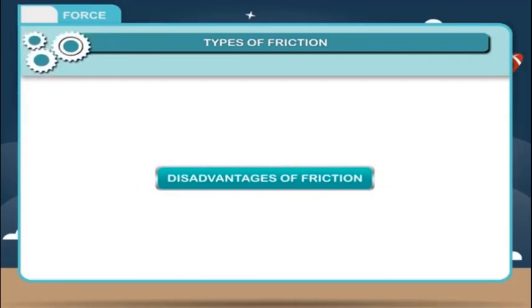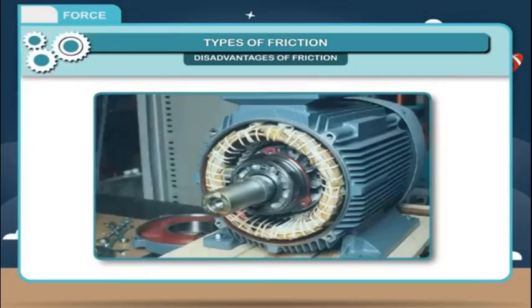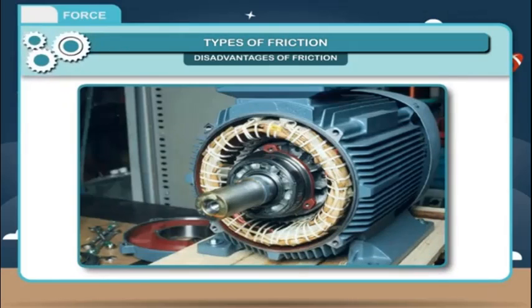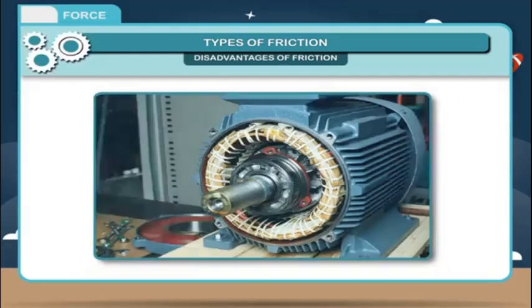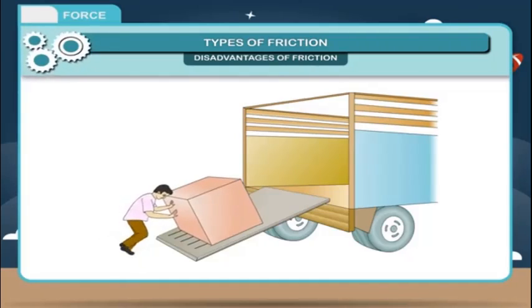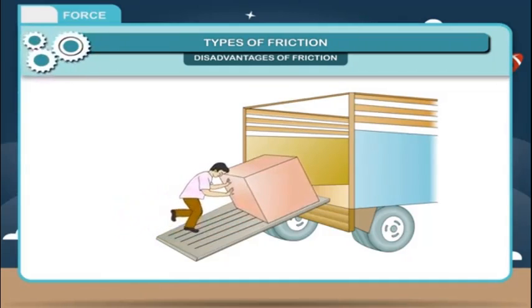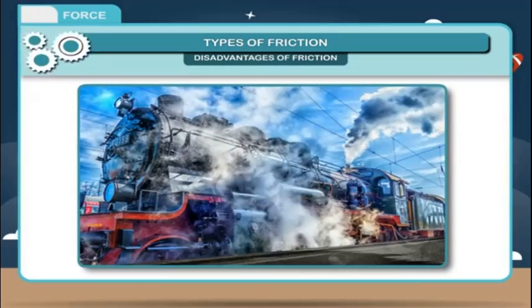Disadvantages of friction. Although friction is of great importance in our life, yet in many cases it acts as an evil. Some of the disadvantages of friction are as follows. 1. Friction reduces the efficiency of a machine as it causes wear and tear in machinery parts that are in contact and moving. 2. The generation of heat due to friction can damage the surfaces in contact. 3. Friction causes wastage of energy.